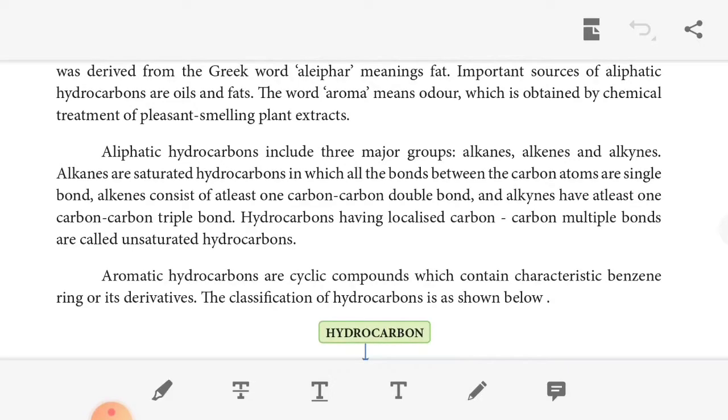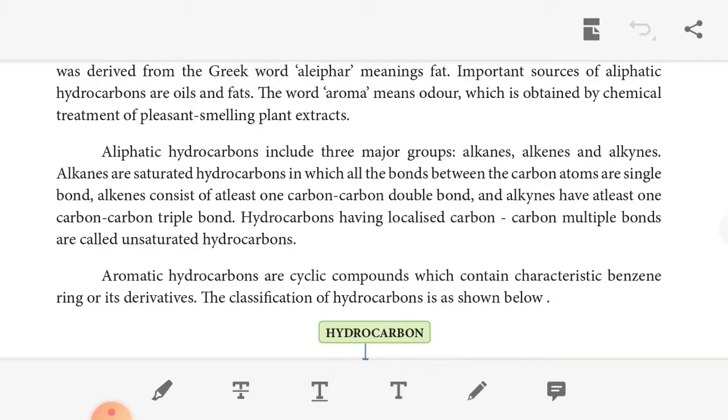Then carbon containing a triple bond is called an alkyne. So carbon containing single bond is called an alkane, carbon containing at least one double bond is called an alkene, and carbon containing at least one triple bond is called an alkyne.